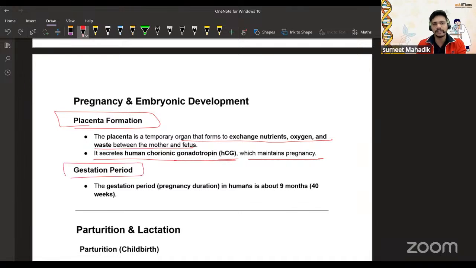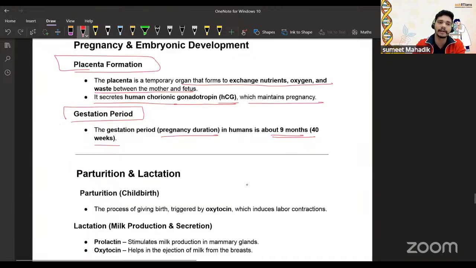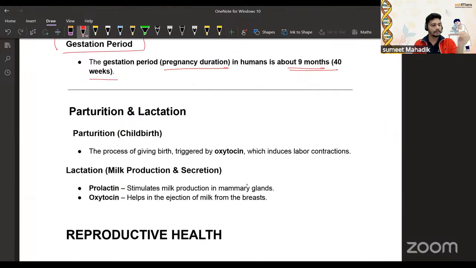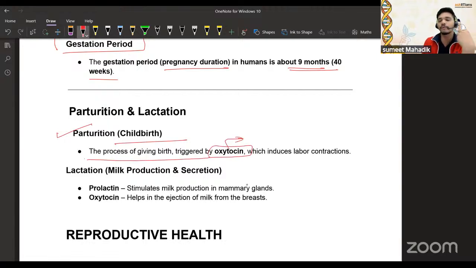Then gestation period. What is the gestation period? Pregnancy duration. Humans have about 9 months, 40 weeks, right? Now, parturition and lactation. I know that I'm going fast, but I know this will help you for revision purposes. Now, childbirth, the process of giving birth, is triggered by oxytocin. Oxytocin is important for what? Contraction of the uterus, so the baby can be expelled during childbirth. This also includes labor contractions. Then milk production and secretion involve two hormones, prolactin and oxytocin.